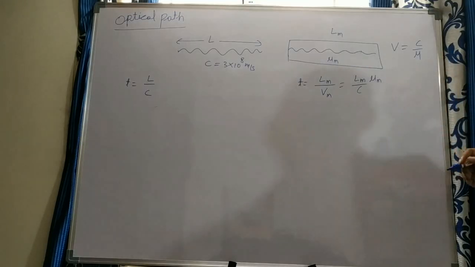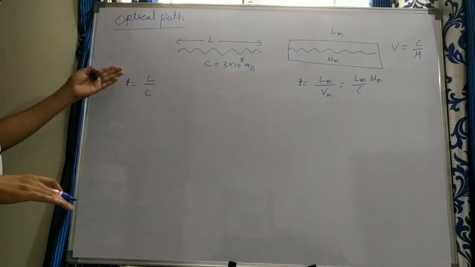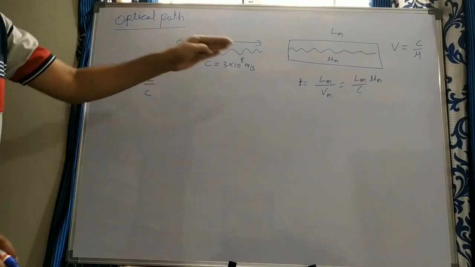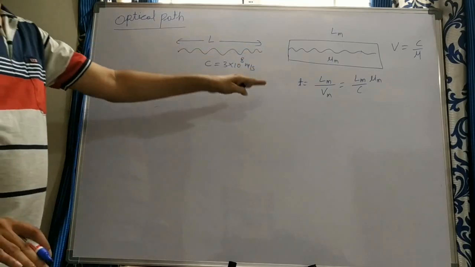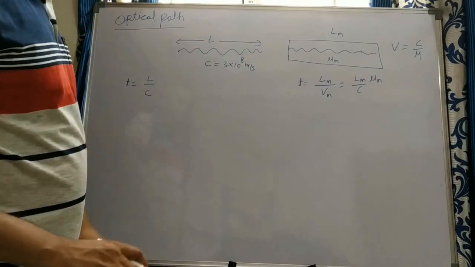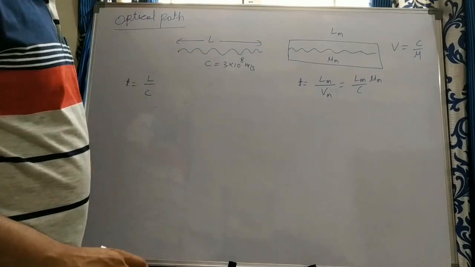Okay, so you see, how much time does it take to travel L distance in vacuum, that is t time. Within the same time, how much distance it travels in a medium, that is what we call the optical path of that medium when compared to vacuum.